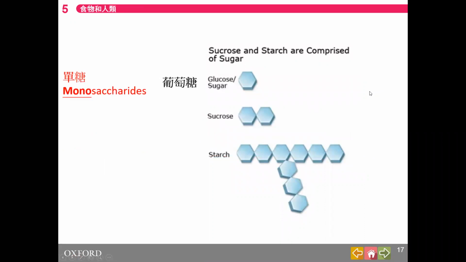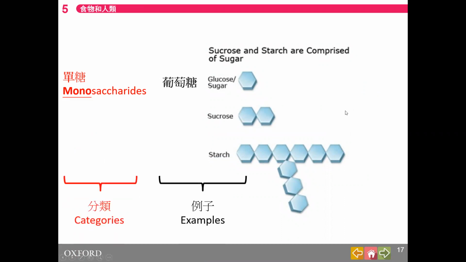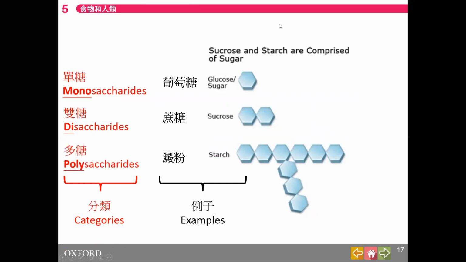This picture will be very important to summarize my topics today. The left-hand side, the red word, is categories. You have to learn the red words, every single word. And for examples, you just remember 1 or 2. The first type is monosaccharides. The second type is disaccharide. And the third type is polysaccharide.